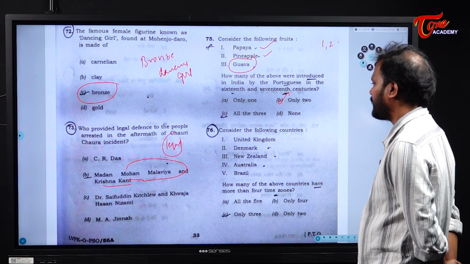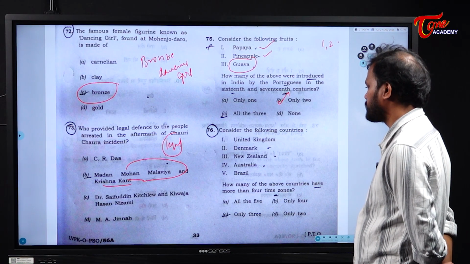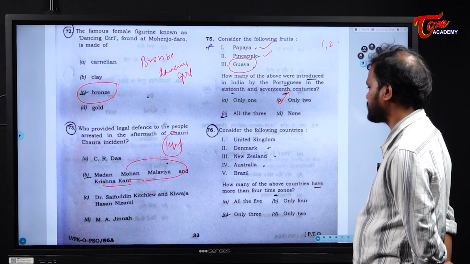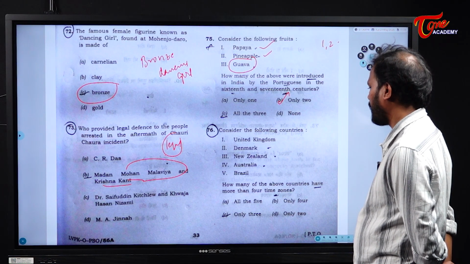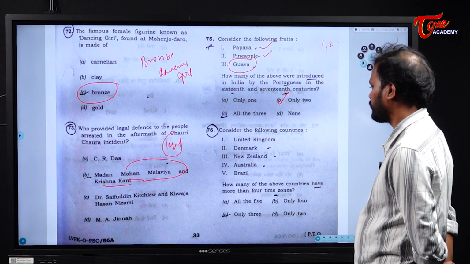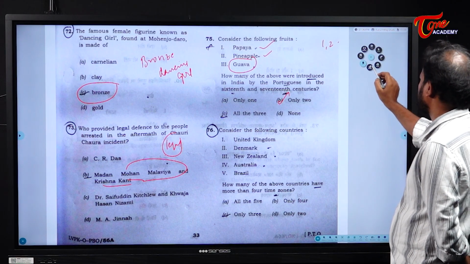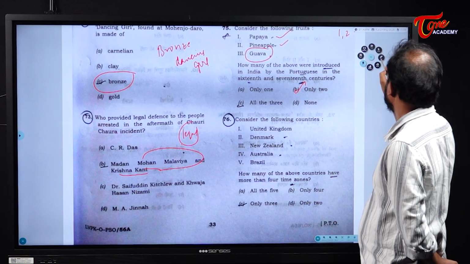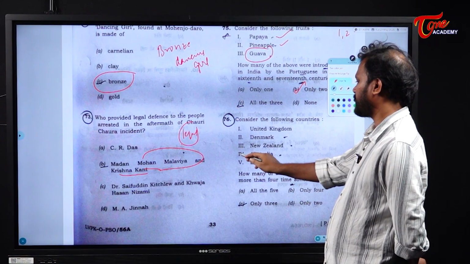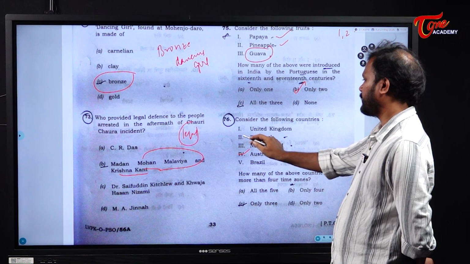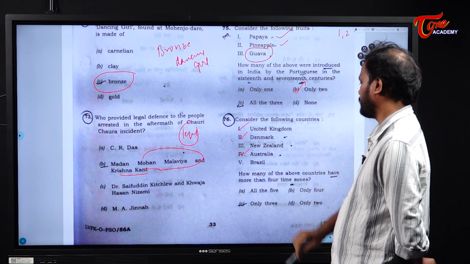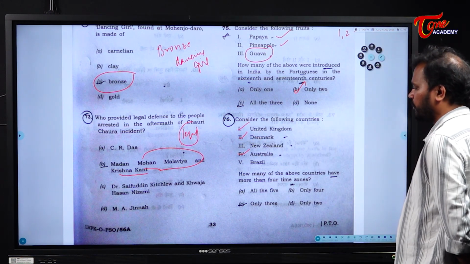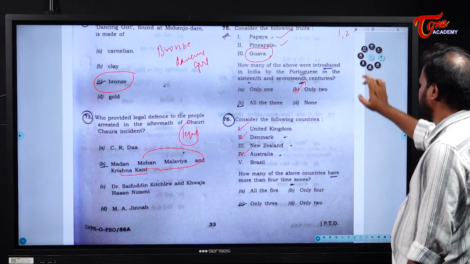United Kingdom, Denmark, New Zealand, Australia and Brazil. How many of the above countries have more than 4 time zones? So, the answer is only 3. See, Australia, Denmark and United Kingdom. These three countries have more than 4 time zones. Next,